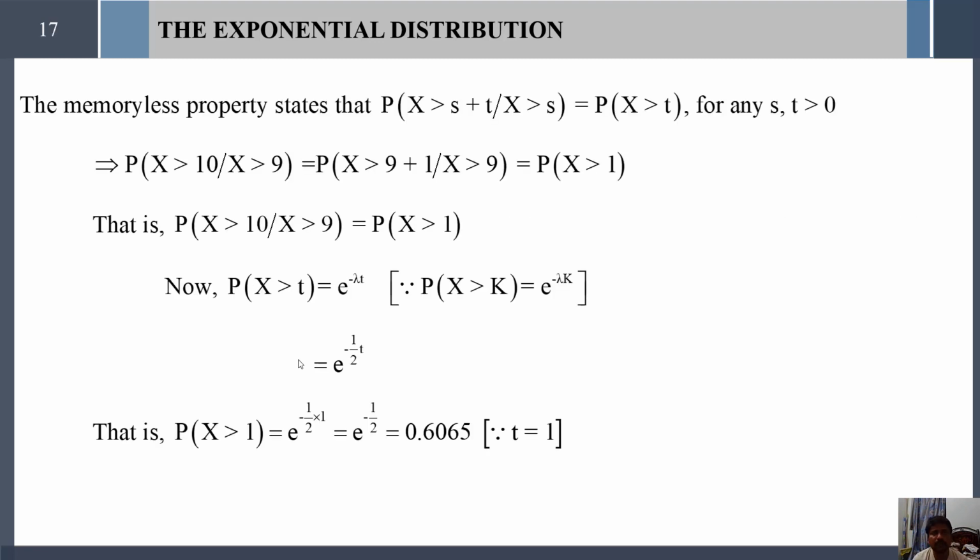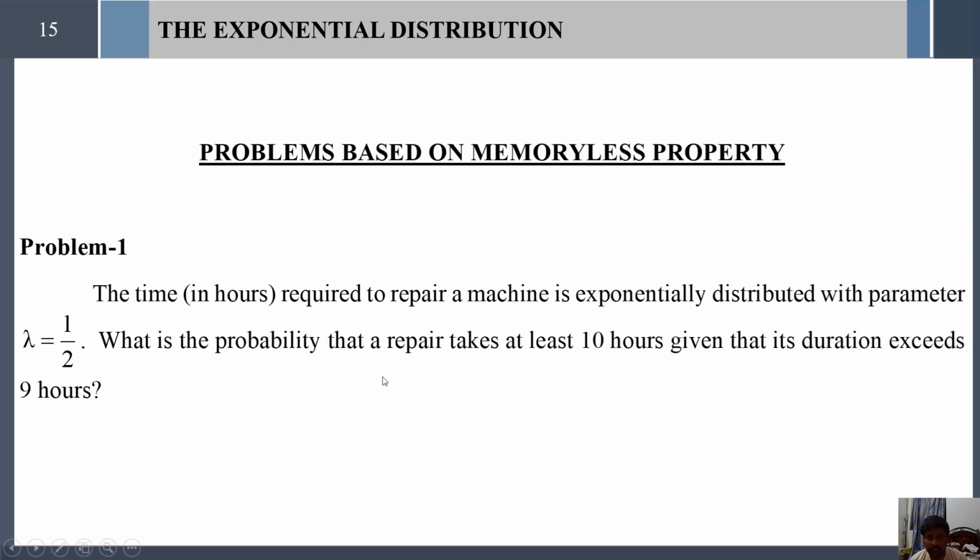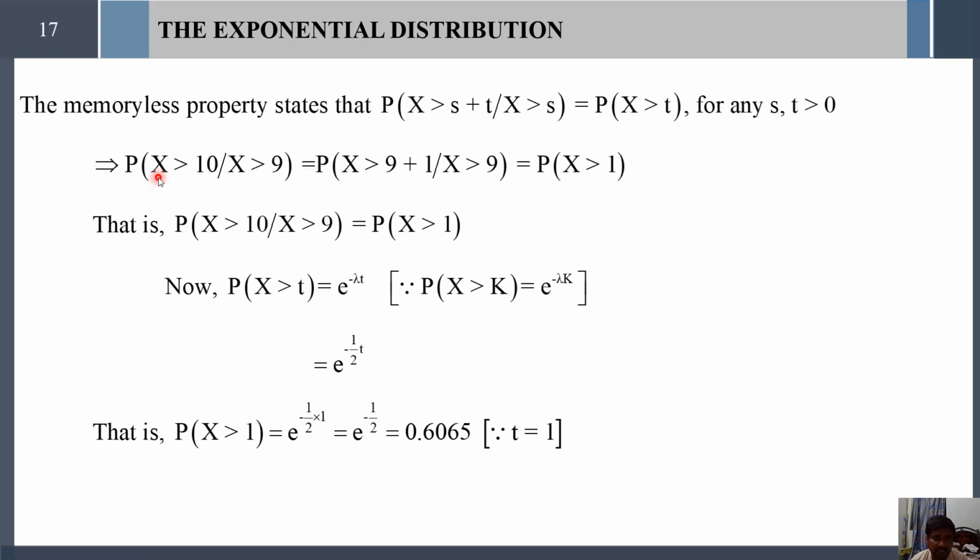Now, what is the memoryless property? As we already discussed in the previous video lesson, probability of x greater than s plus t given x greater than s is equal to probability of x greater than t, for any positive numbers s and t. Okay, now simply substitute 10 in place of s plus t and 9 in place of s, because we are asked to find the probability that it takes at least 10 hours given its duration exceeds 9 hours. This is nothing but x greater than 10 given x greater than 9.